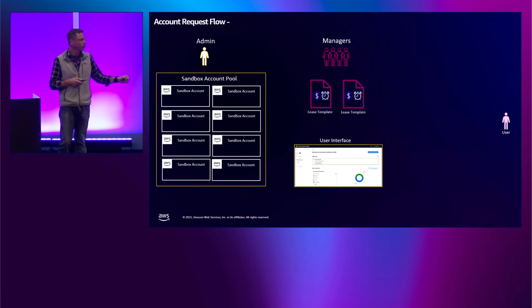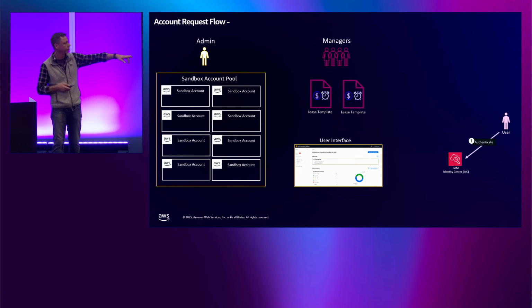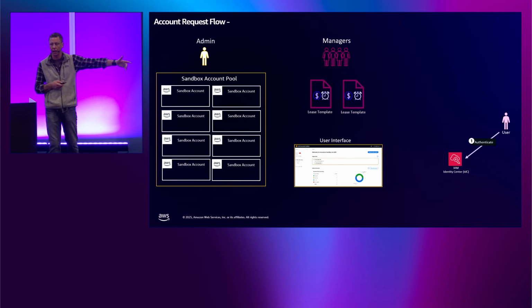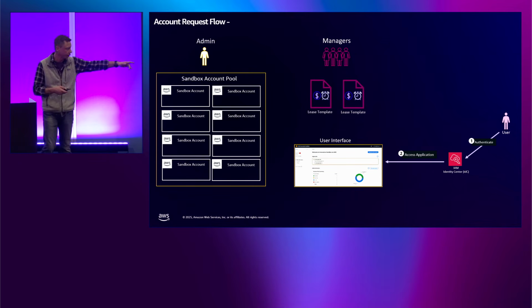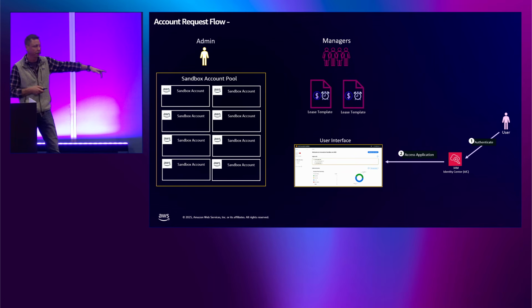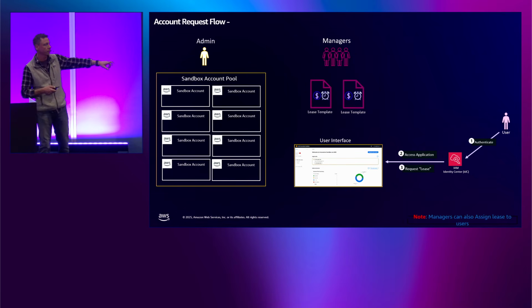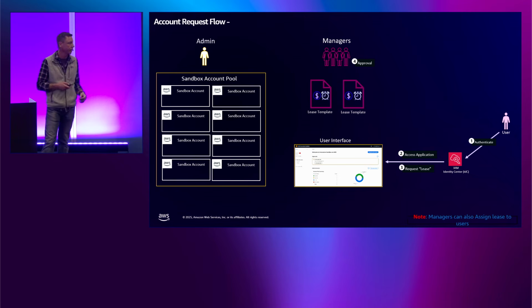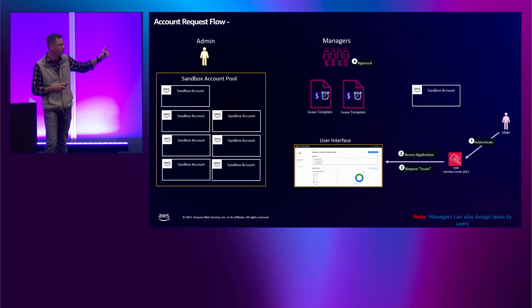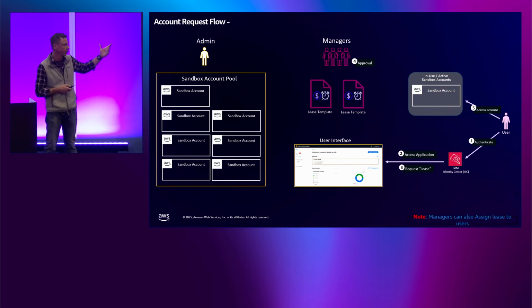So the way the account request flow works, we have a user at the far end. The user is going to authenticate through IAM Identity Center, or their third-party provider through IAM Identity Center. They're going to access the application with user permissions. They're going to be able to request an account or request a lease. The lease request has an optional approval that the manager can set. If there is an approval, the manager can approve or deny within the UI, within the solution. Let's assume they approve it. A Sandbox account is provisioned. The user now has access to that Sandbox account.